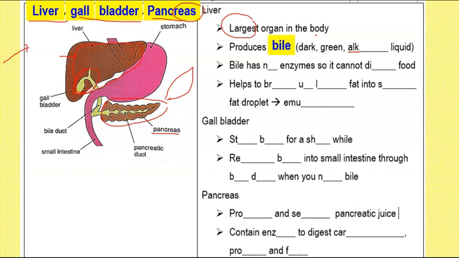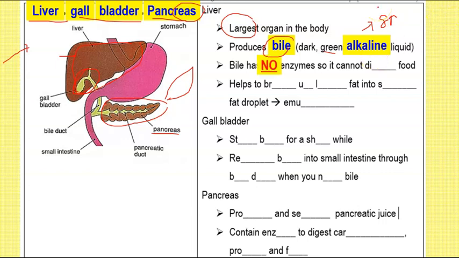Some of you have? Okay, if you haven't, this is my experience. And when I vomited it, I realized that it was green and it was sour. This is actually bile. Bile is green and it's not acidic, it's actually alkaline. Okay, that means it has a pH of more than 8. Now, the good thing about bile is that bile has no enzymes.